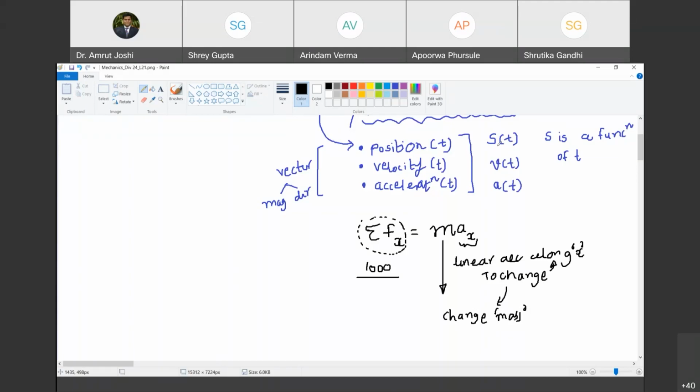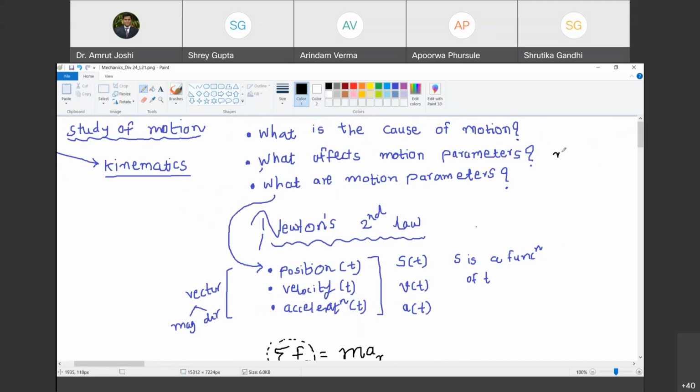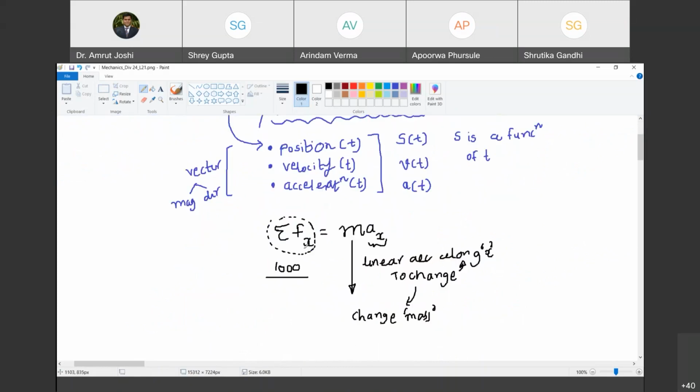Yes, sir. So what changes motion parameters? Motion parameters are typically changed by mass. Do you agree with me? Yes, sir. So what is the first answer to the second question? It is mass. Mass. Happy. Now let us apply. Of course, I can replace this by summation fy, it will be m into ay. Summation fz equal to m into az. And you can make the same comments about ax, ay, and az. Do you agree with me?